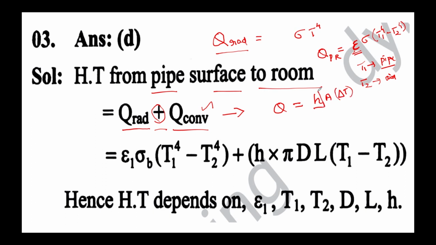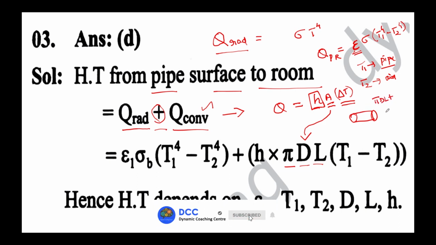h stands for the heat transfer coefficient, or you can even say convective heat transfer coefficient, and A is the surface area, and temperature difference is nothing but the temperatures of the two bodies under interaction. So instead of area, I can go for the pipe surface area, which is pi dl. To be honest, if you consider the total pipe surface area, it would be not only pi dl but also 2 times pi by 4 d square, right?